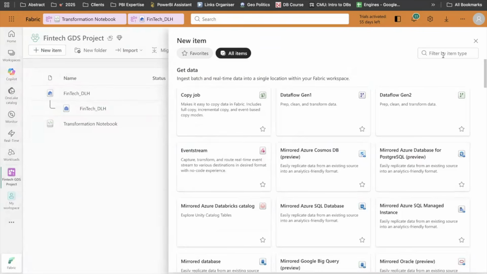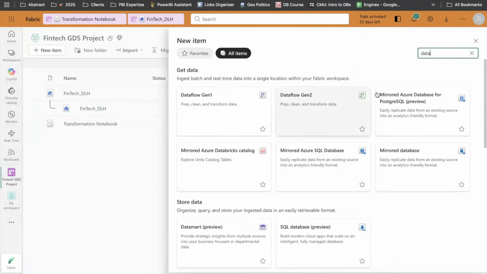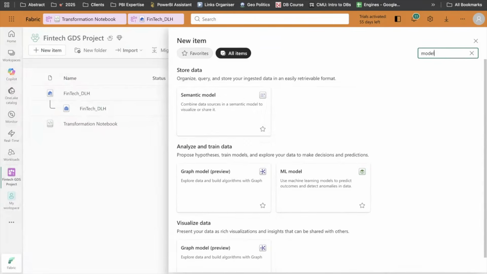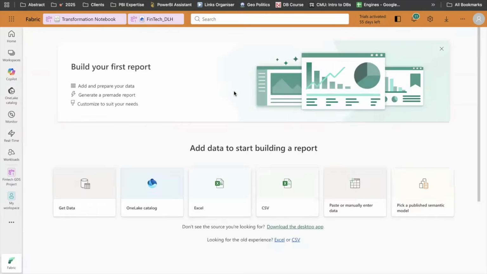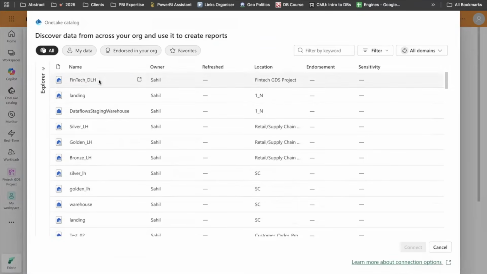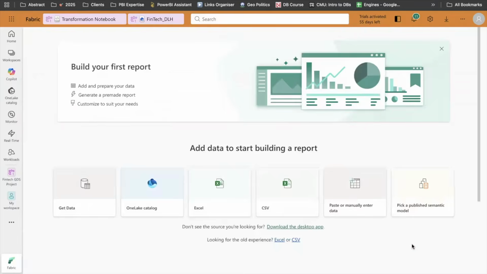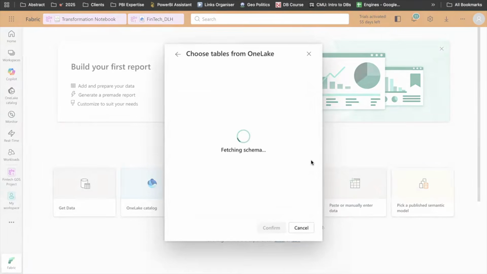Right. So what I'll do is I'll simply create a new item, which will be my data model. I think I'll need a space. Yes. So a model is called a semantic model in Fabric. I'll first select where my data is present, and then I can start creating a data model on top of it. So right now, as we know, our data is present in OneLake. I will select this. I can select my lakehouse. So once I select my lakehouse, in real life, we will have a lot of schemas.